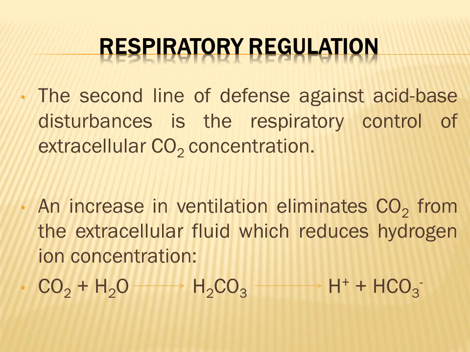So how does the respiratory system act as a regulator of acid base balance? It does so by controlling the extracellular concentration of carbon dioxide, or in other words, it controls the partial pressure of carbon dioxide. So whenever there is an increase in hydrogen ion concentration inside the plasma, then more carbon dioxide is removed from the body via exhalation in the lungs.